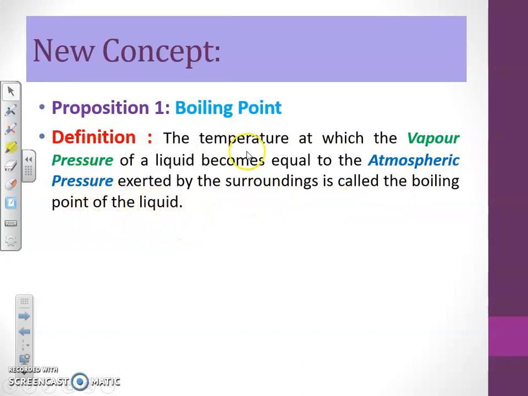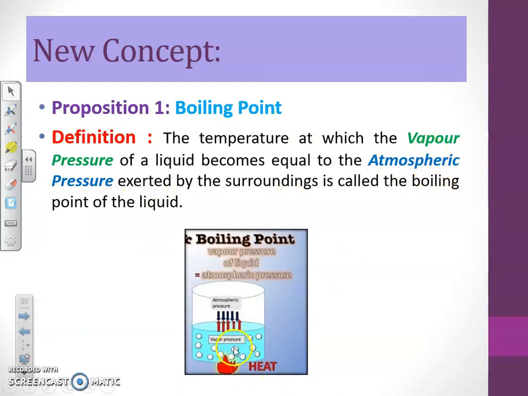It means the temperature at which both pressures are equal, or one can say that the vapor pressure becomes equal to or greater than the external pressure or the atmospheric pressure. At that temperature, the liquid starts to boil or vaporize, because the vapor pressure has overcome the atmospheric pressure. Now how is it going to occur? For example, at normal room temperature the substance will exist in liquid form. Normally the vapor pressure is lesser than the external atmospheric pressure. If we provide heat, the heat energy will be gained by these molecules.